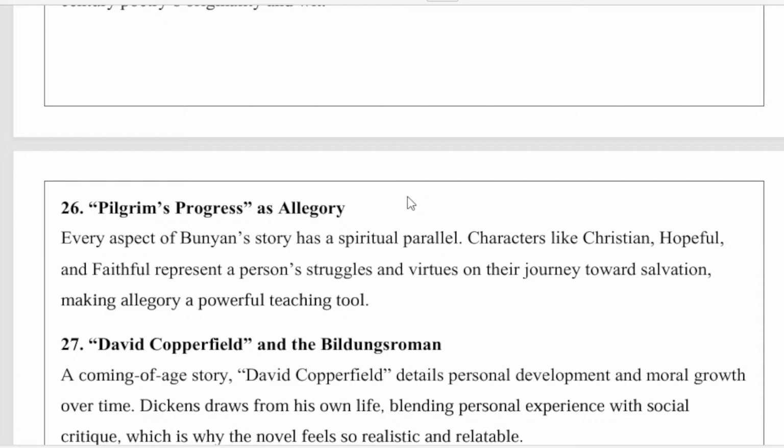Every aspect of Bunyan's story has a spiritual parallel. Characters like Christian, Hopeful and Faithful represent a person's struggles and virtues on their journey toward salvation, making allegory a powerful teaching tool. Allegory has two meanings: the surface meaning is different and the in-depth meaning is different.